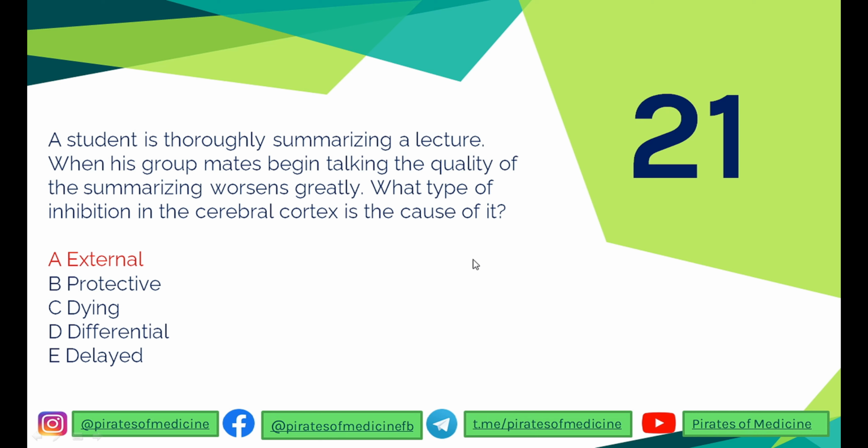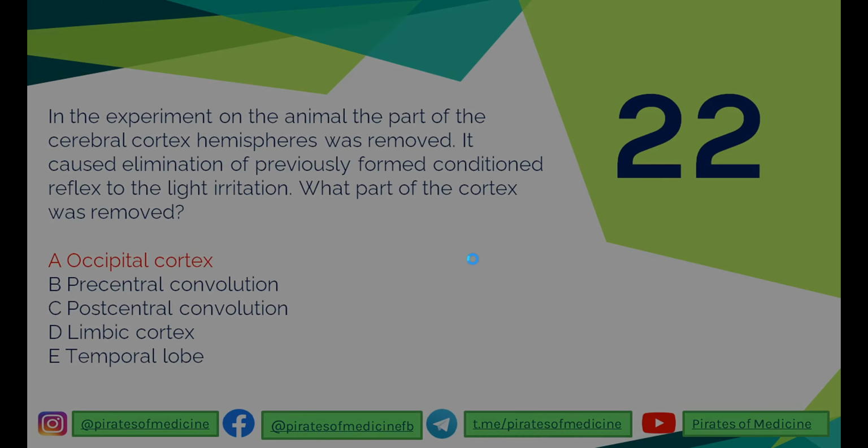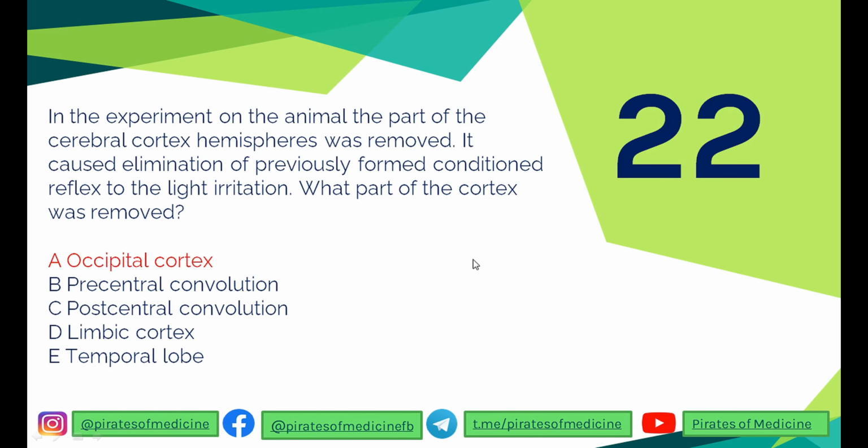This is why the answer is external inhibition. Understood? Well done. Let's go to the next one. The 22nd question is that in the experiment on the animal, the part of the cerebral cortex hemisphere was removed. It caused the elimination of previously formed condition reflex to light irritation. Remember, light irritation. So what part of the cortex was removed?